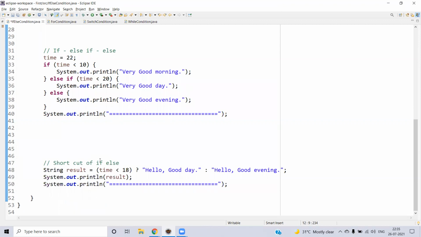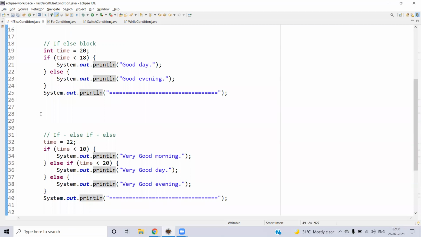And we have another shortcut for the if else. Let's say you want to assign some value to a variable based on a condition. Rather than writing a long if else block, you can write it in a single statement, which is called the ternary operator. It will have 3 parts. The first part checks the logical condition, which becomes true or false. The second part is assigned to the variable if it is true. And the third part is assigned if it is false.